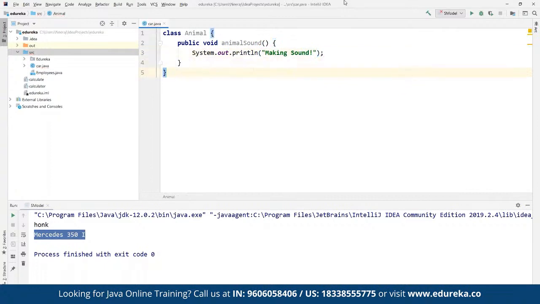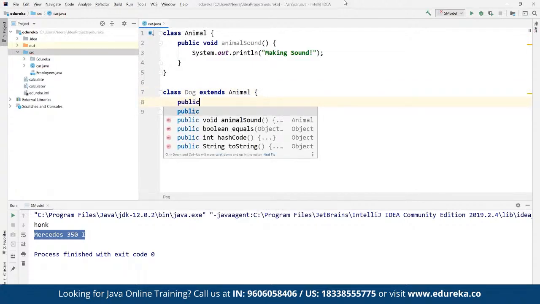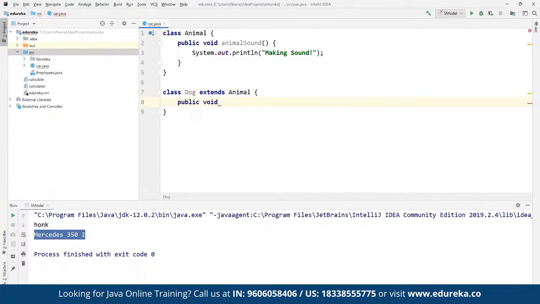Now let's create another class. Suppose here we define a class Dog, and this is going to extend Animal as a part of inheritance, and then we can define public void animalSound, which we have already defined in Animal.